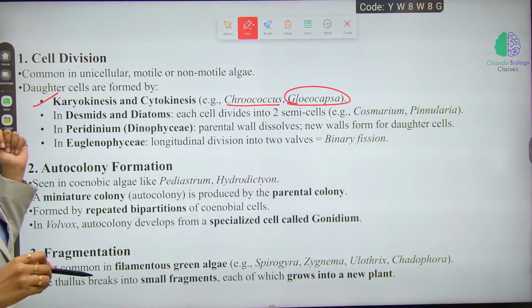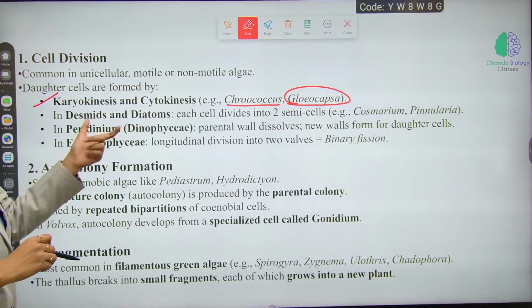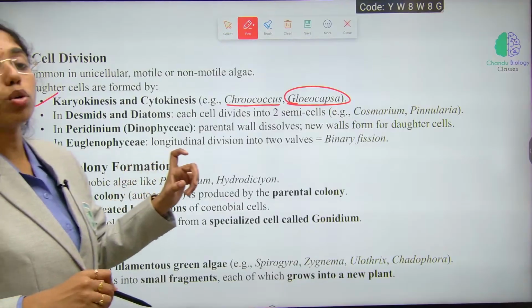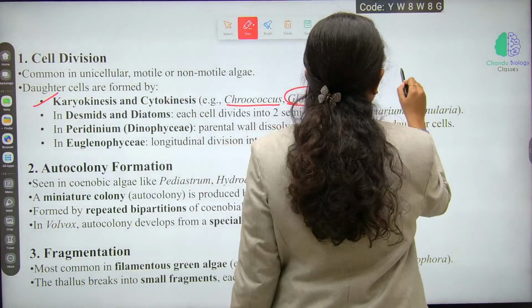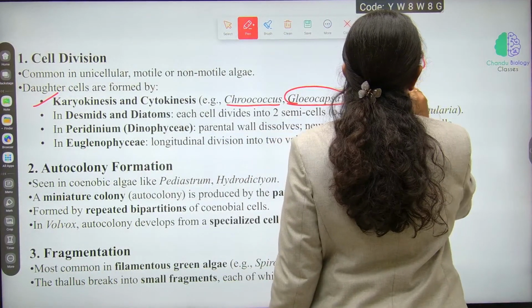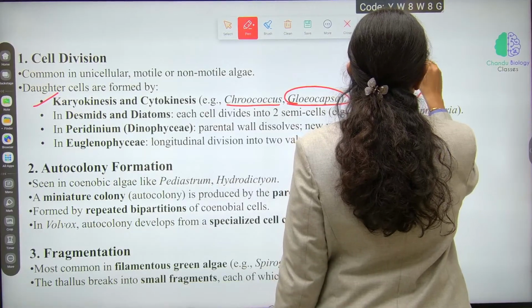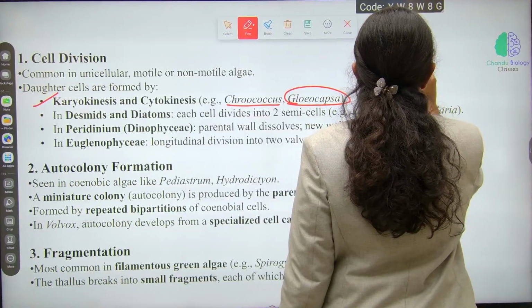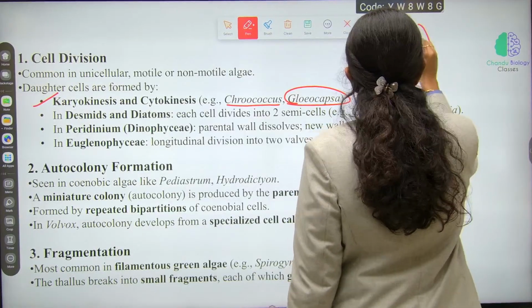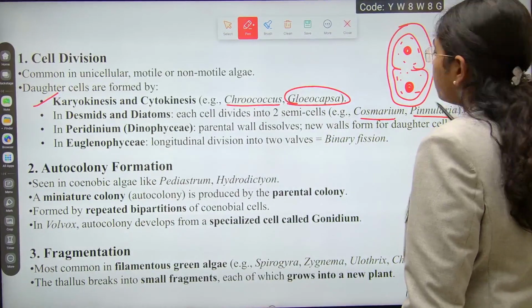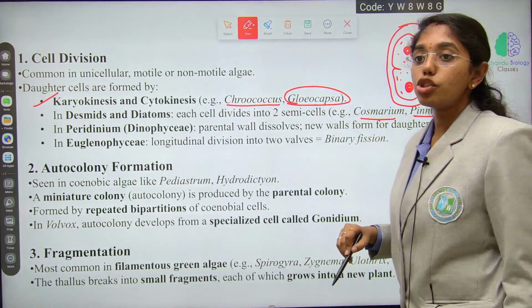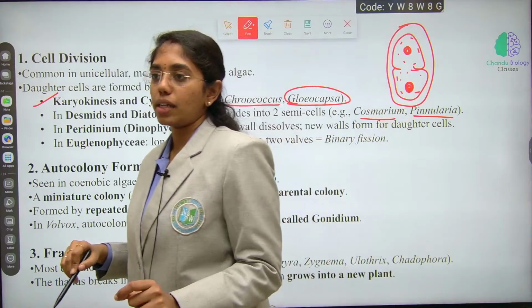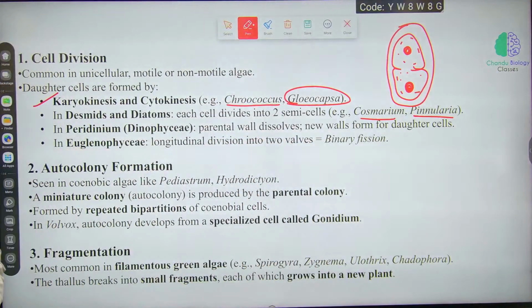For example, Chroococcus and Gloeocapsa are examples of karyokinesis followed by cytokinesis. In desmids and diatoms, each cell will have two semicells like this. This is observed in Cosmarium and Pinnularia. This is due to karyokinesis followed by partial cytokinesis. Okay, till here I hope it is clear.